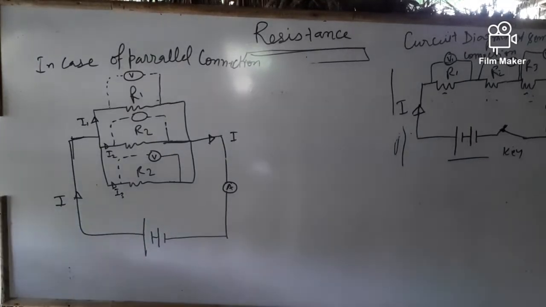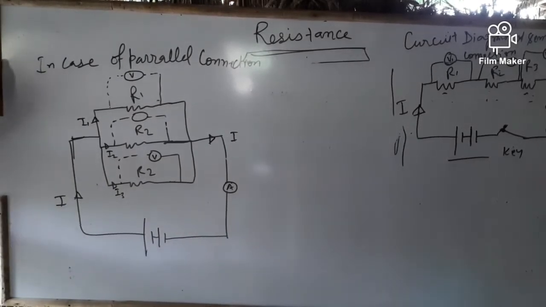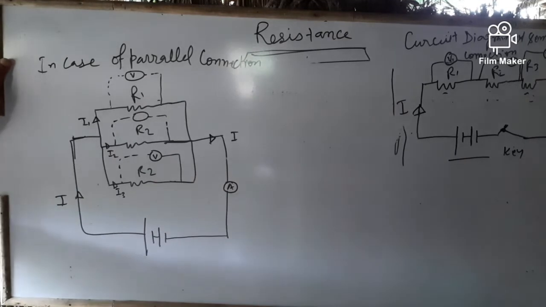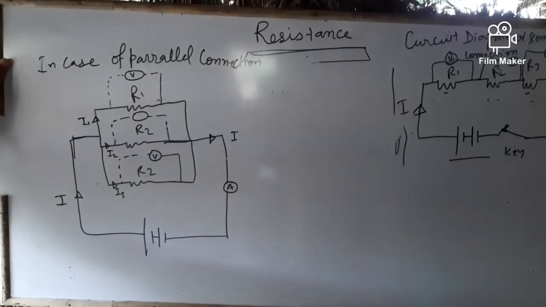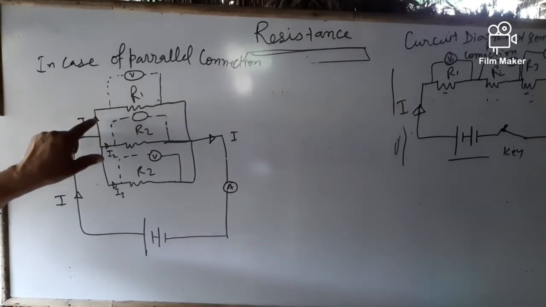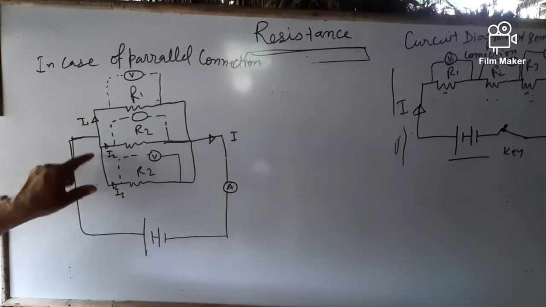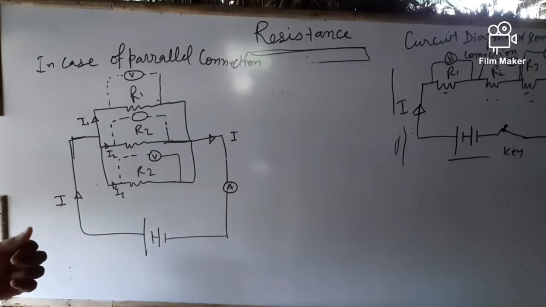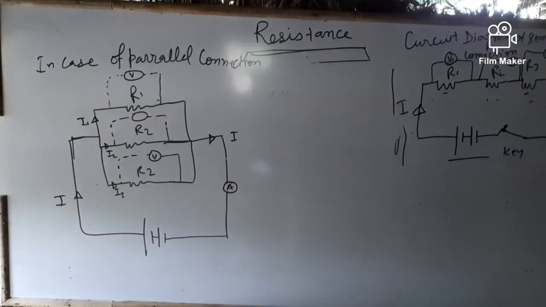In case of parallel connection, one end of a resistance is connected at one point and another end of the resistance is connected at another point.